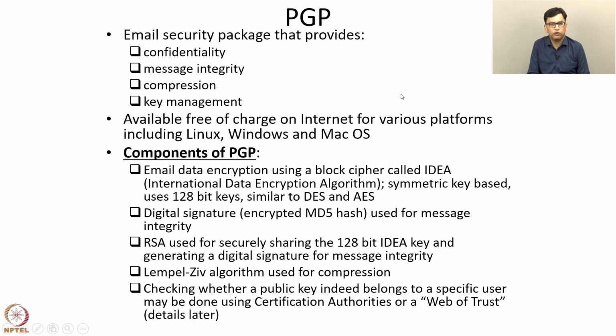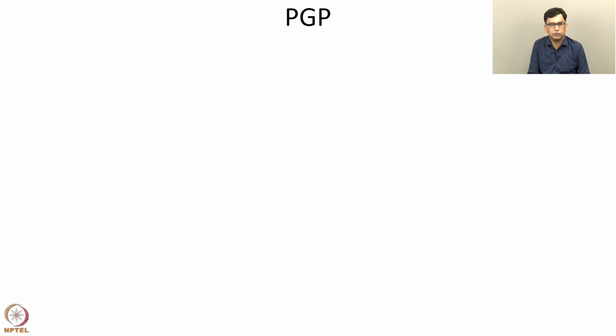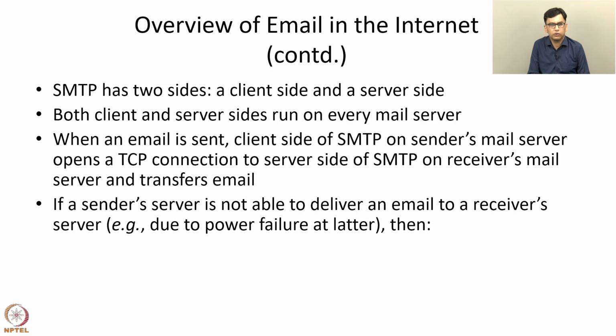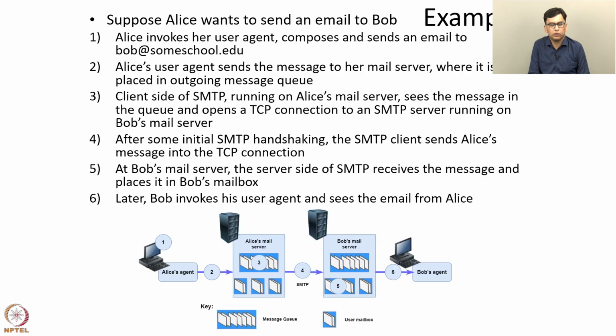So if we just go back to that email architecture, this is the transfer of an email from Alice to Bob. So in this case, if PGP is used, then at this point 1, PGP will process the message to produce the signed ciphertext, and then the signed ciphertext will be transferred to Bob's agent, and then the PGP at Bob's side will decrypt the message and it can be read by Bob.